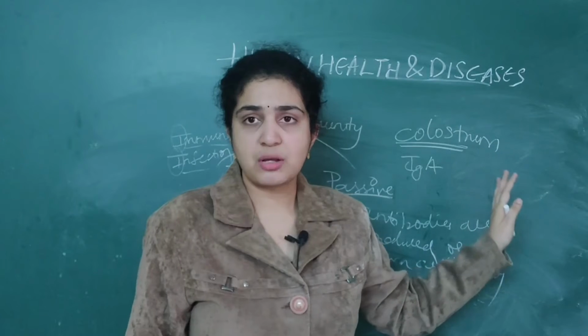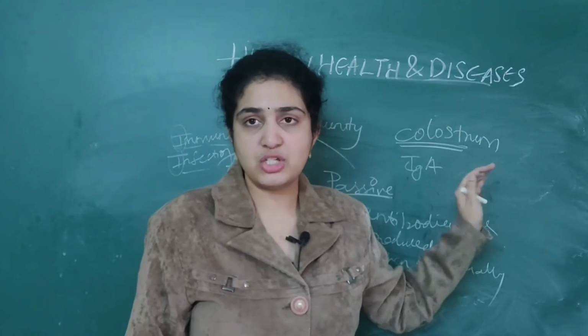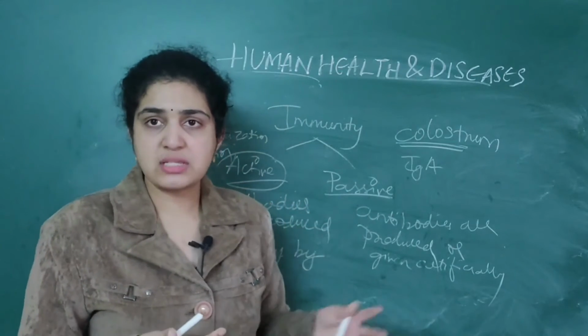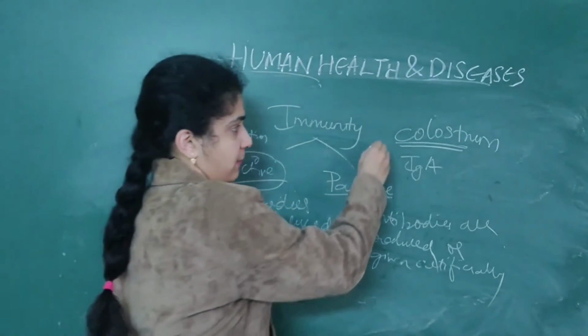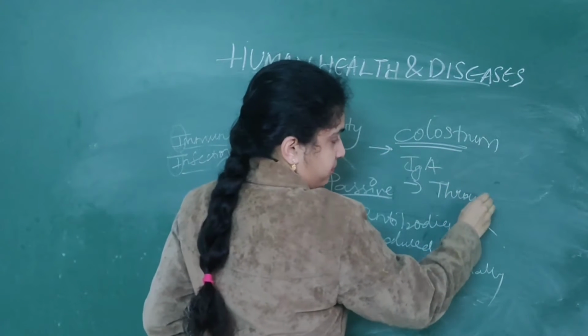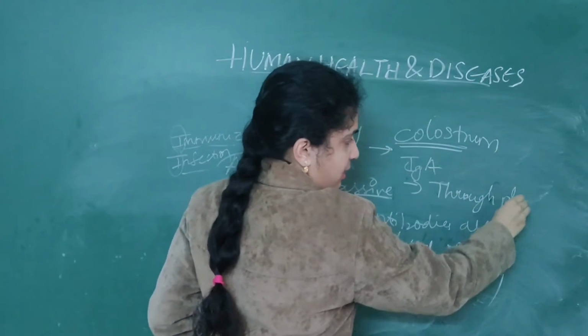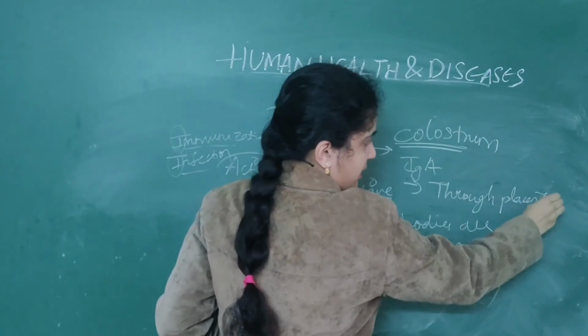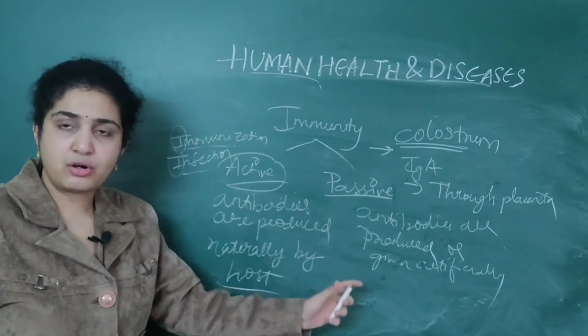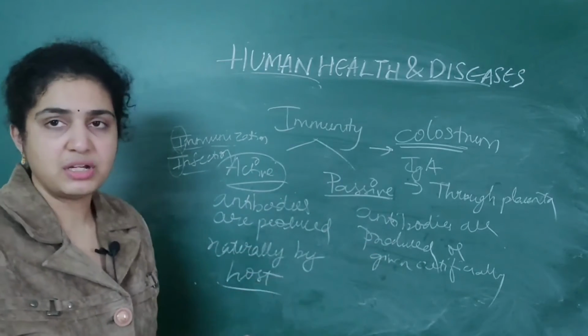The antibodies which are transferred are nothing but IgA. And through the placenta also some antibodies are transferred from the mother to the fetus.